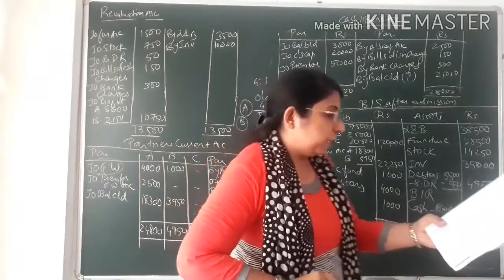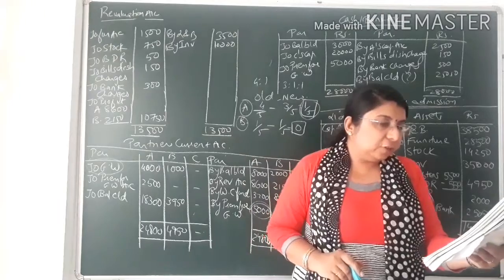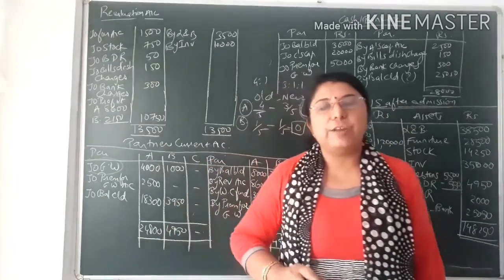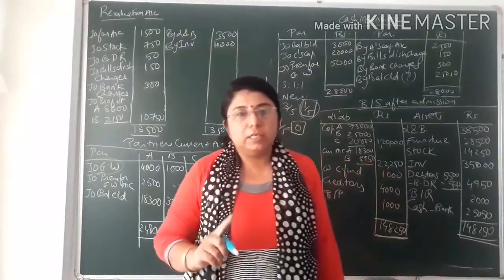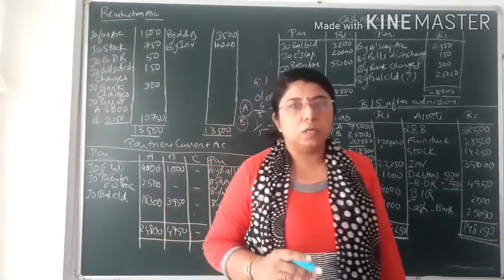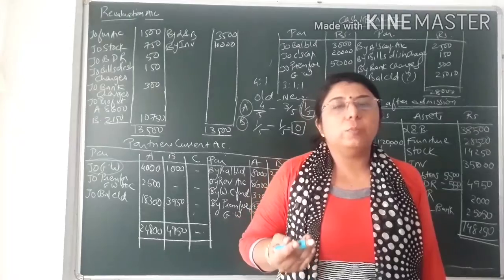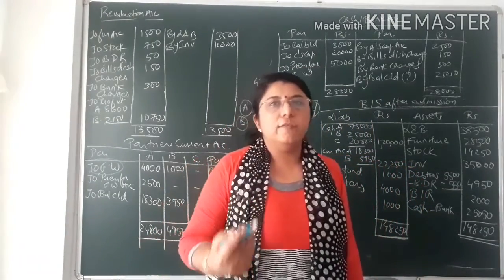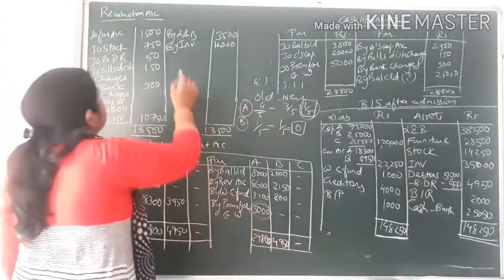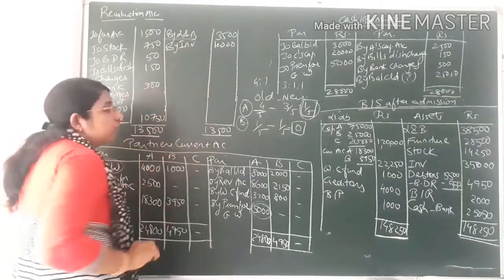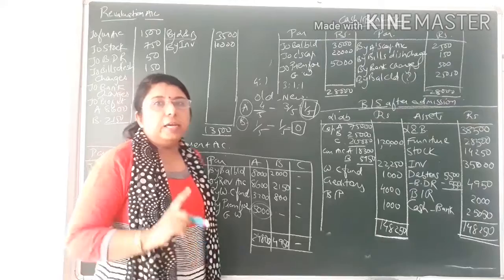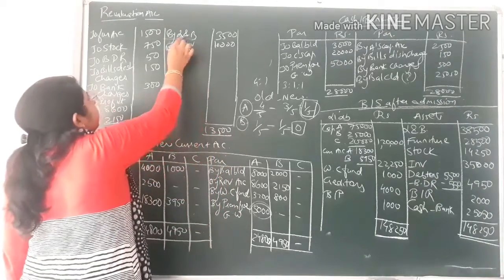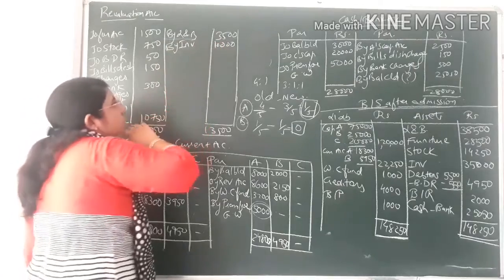Now moving on to the next, the second adjustment, that is the value of land and building is to be increased by 10%. Now what is the value of land and building? The first entry on the asset side is given to you, 35,000. Its value is to be increased by 10%. So 10% of 35,000 would come to 3,500. So there is an increase in value, that's why profit would be earned for the firm. If there is a profit, then revaluation account will always be credited. So you can see I've written on the credit side by land and building, that is 3,500.